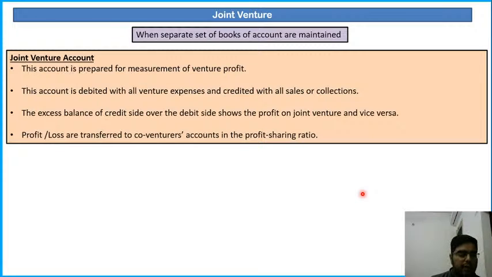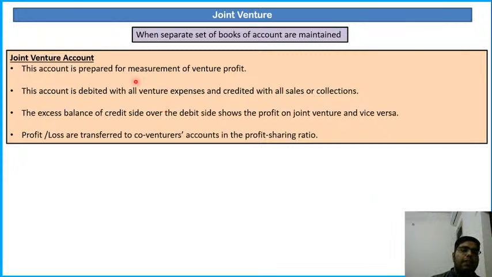This is also one of the most important accounts. When you are maintaining a separate set of books of account, we are opening a joint venture account. Every expense and every purchase will be debited to joint venture account. Every sale and every income will be credited to joint venture account.